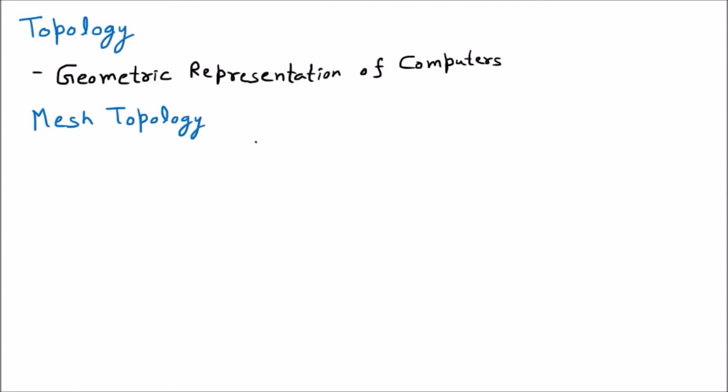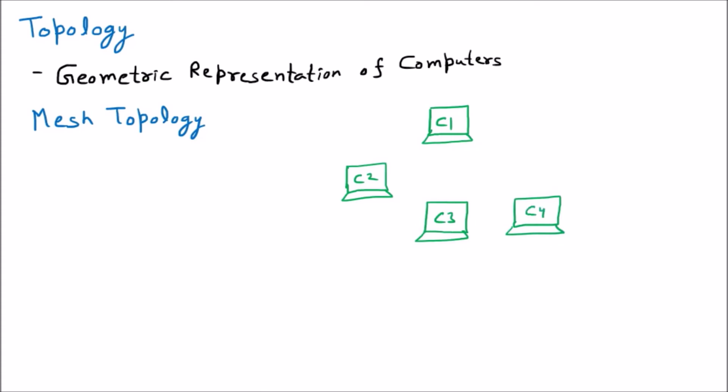I am taking one example to make you understand. Let us suppose that we have 5 computers: C1, C2, C3, C4 and C5. So these are the 5 computers. Now mesh topology says that every computer is connected with every other computer. I'm starting with C1. C1 is connected with C2. It is also connected with C3, then C4 and C5.